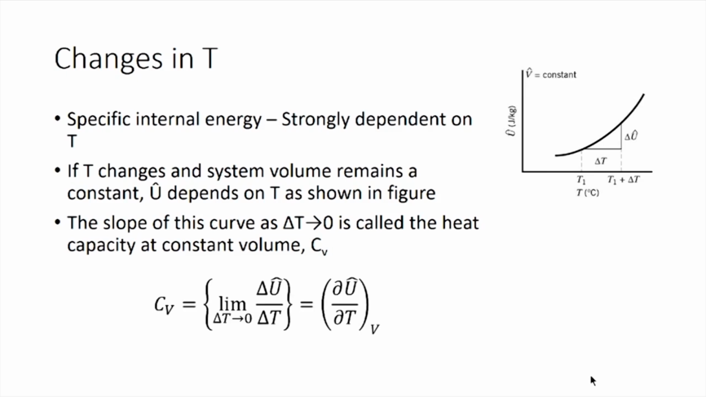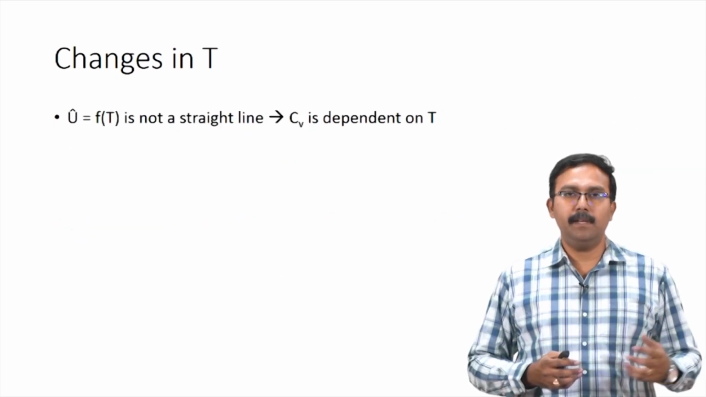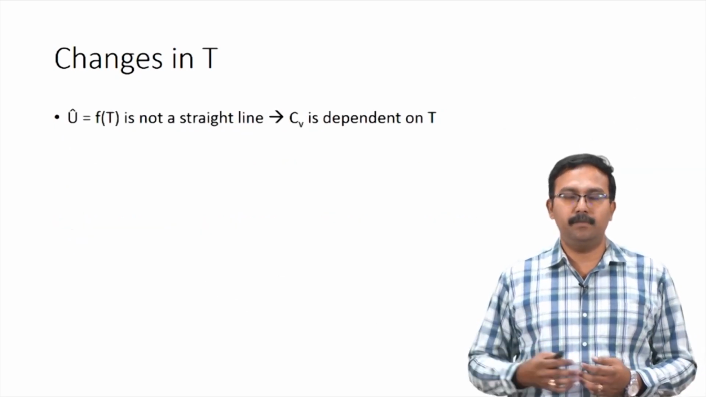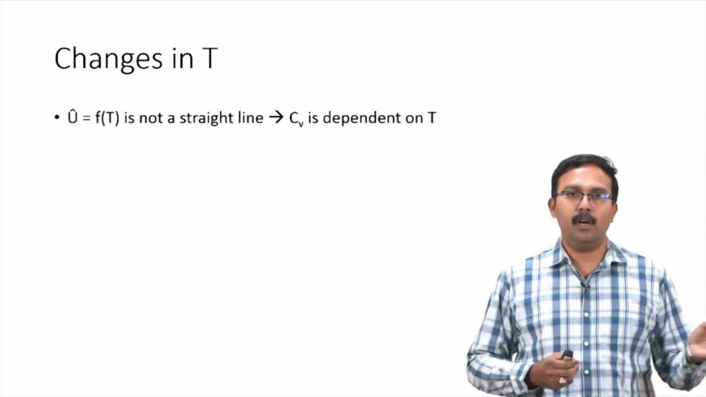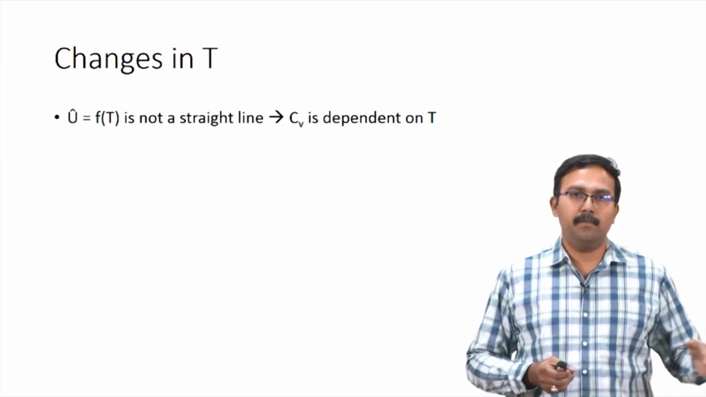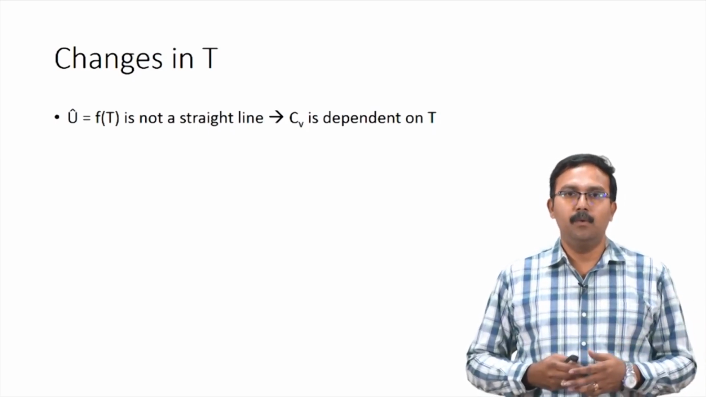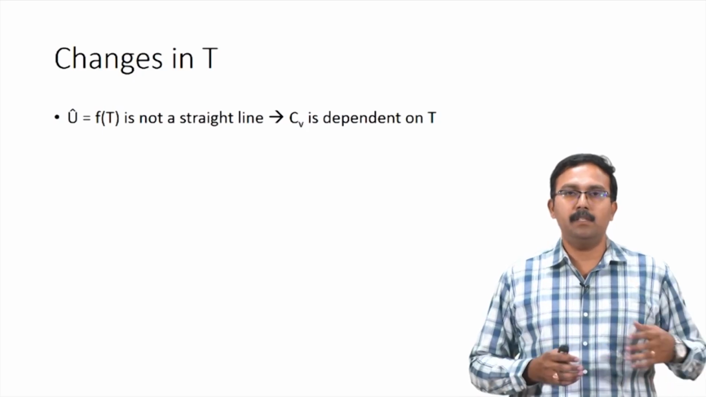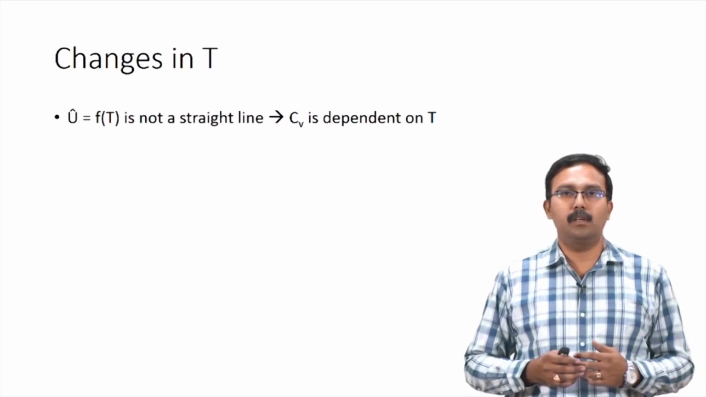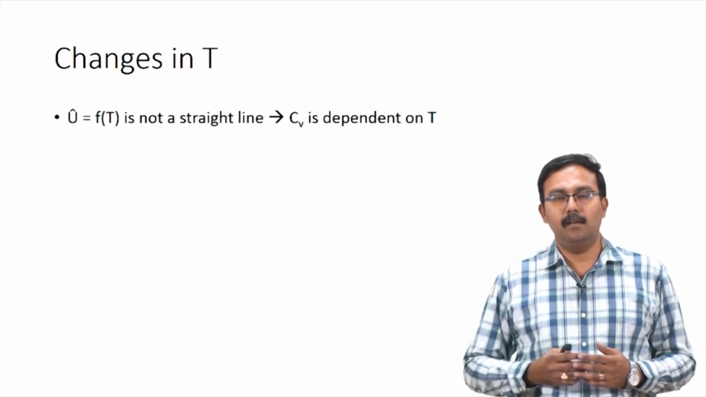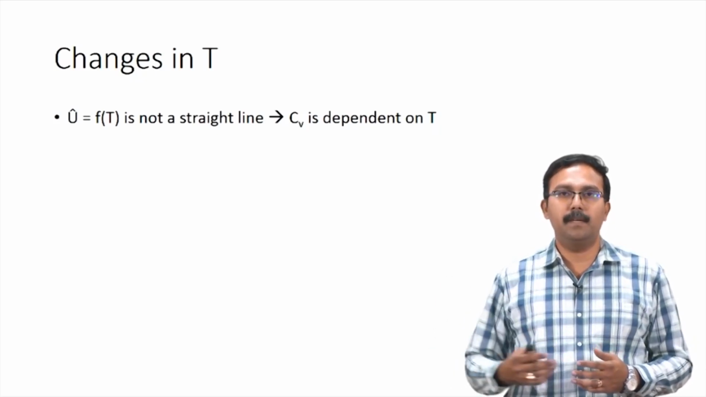This CV is given as limit delta T tends to 0 of delta U cap divided by delta T, which can also be written as partial U cap partial T at constant volume. Specific internal energy is a function of temperature, and as we saw through the curve, this function is not a straight line, which means CV, the slope of the tangent drawn to the curve, will not be a constant for different temperatures.